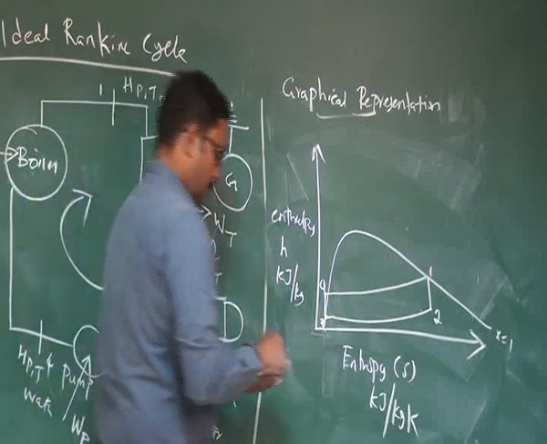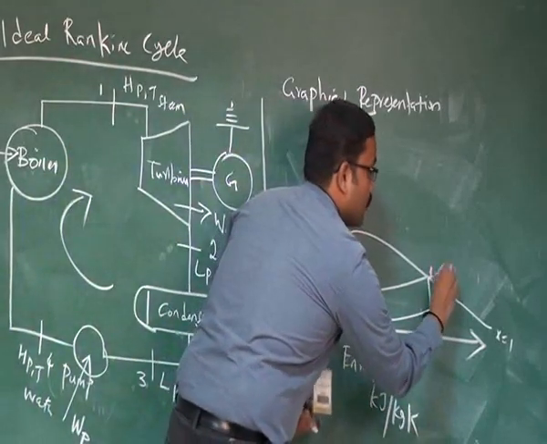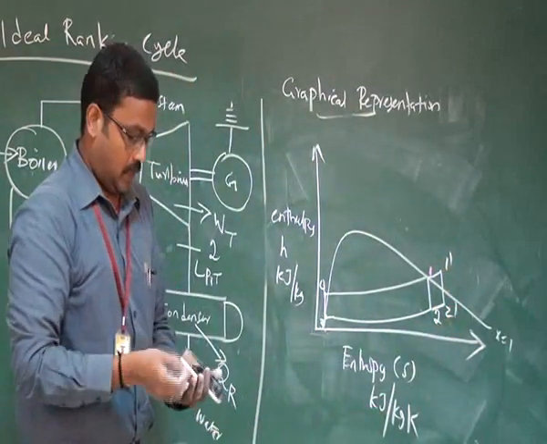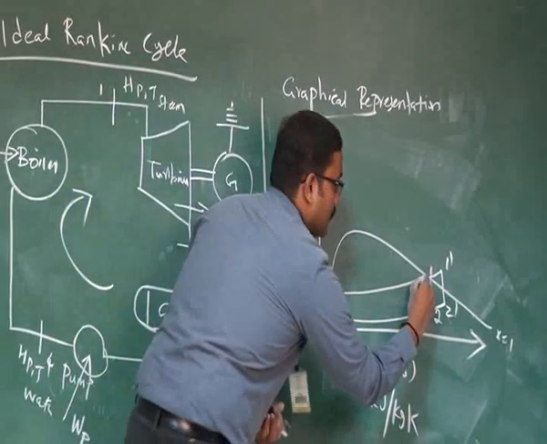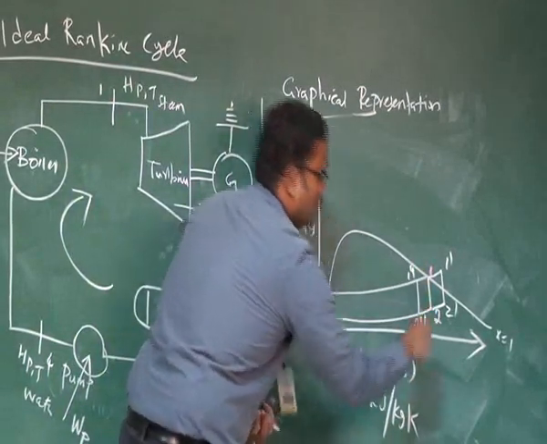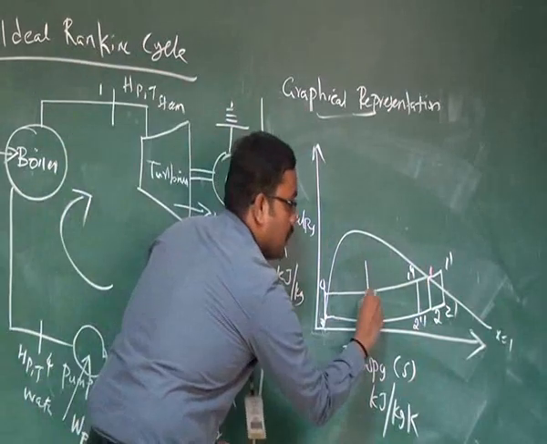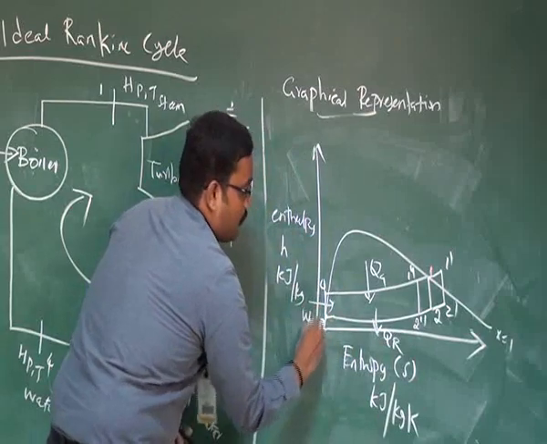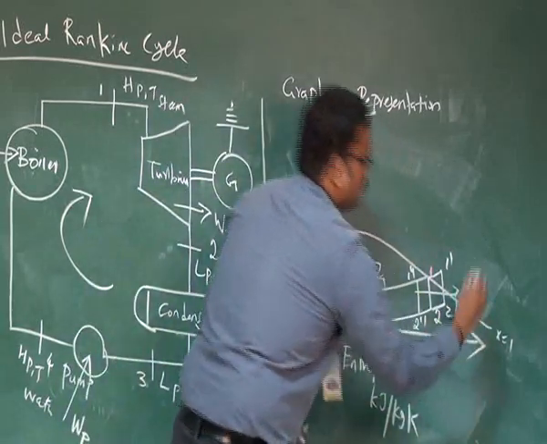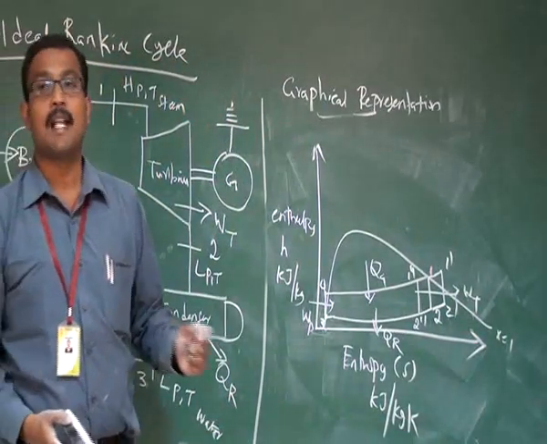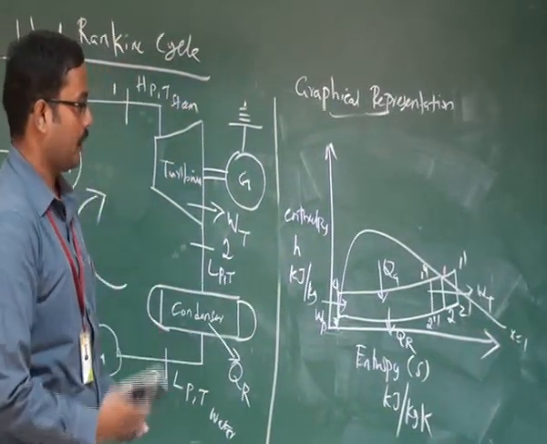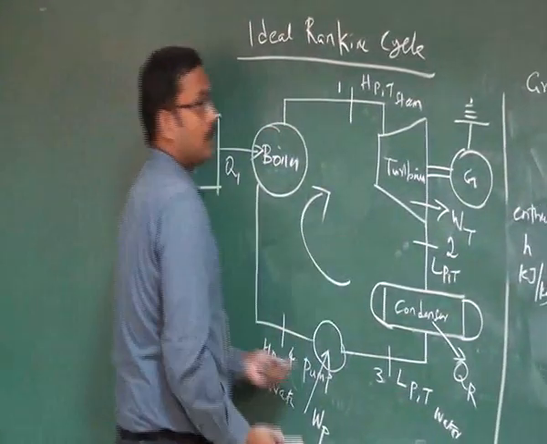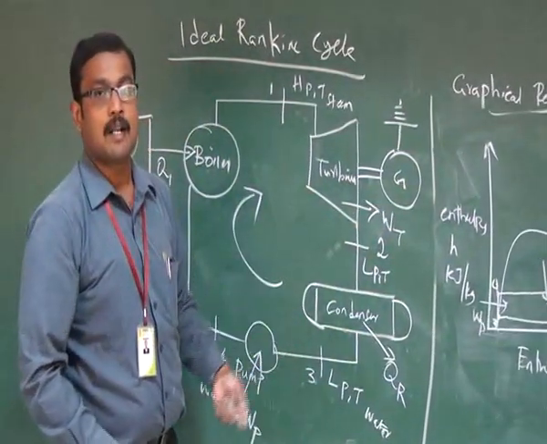If it is a superheated steam, it will be 1 dash, 2 dash. If it is a wet steam, again you can mark like this: 1 double dash, 2 double dash. The same way you can mark heat added or heat rejected. This is WP, this is WT. Next we are going to discuss the thermal analysis of this cycle. That's why I want to erase this schematic diagram. From this concept we can write the thermal analysis equations.